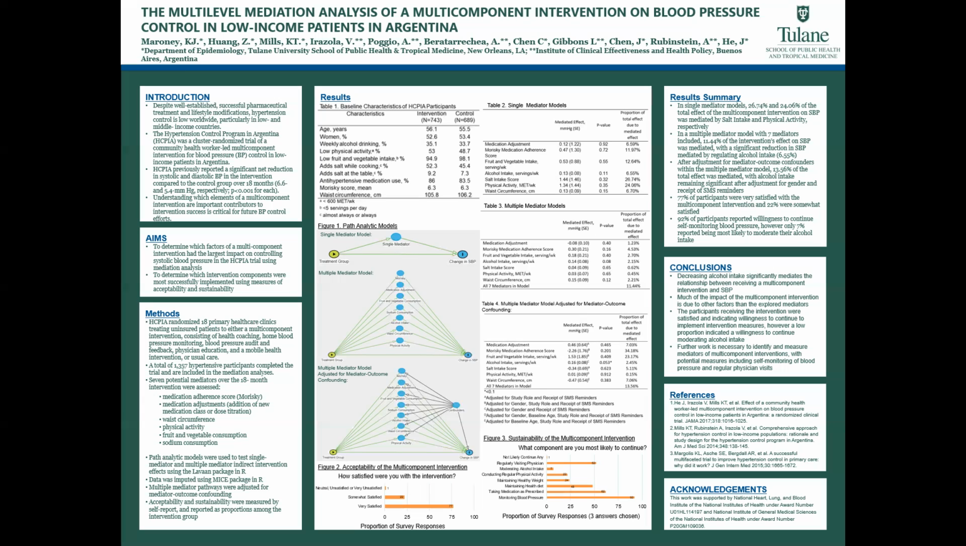So in our results, in single mediator models, approximately 26 and 24% of the total effect of the multi-component intervention on systolic blood pressure was mediated by salt intake and physical activity, respectively. In a multiple mediator model with 7 mediators included, 11% of the intervention's effect on systolic blood pressure was mediated, with a significant reduction in the systolic blood pressure mediated by regulating alcohol intake. And the total proportion of the total effect mediated by alcohol was 6.55%.